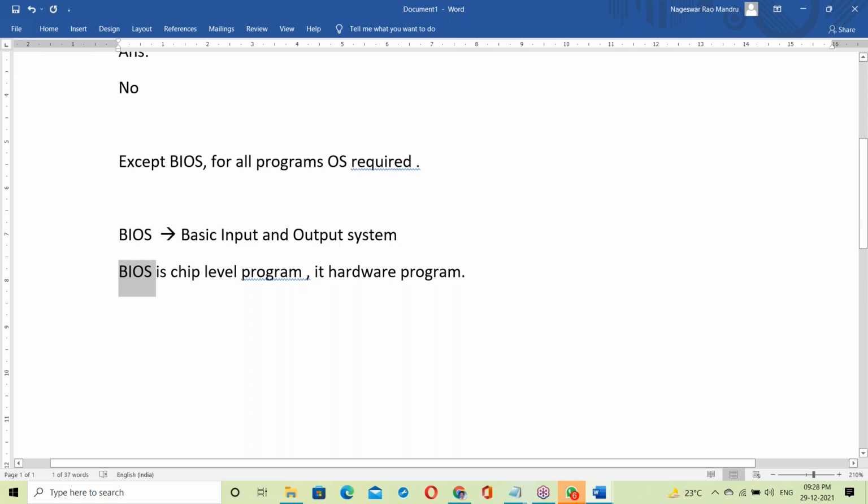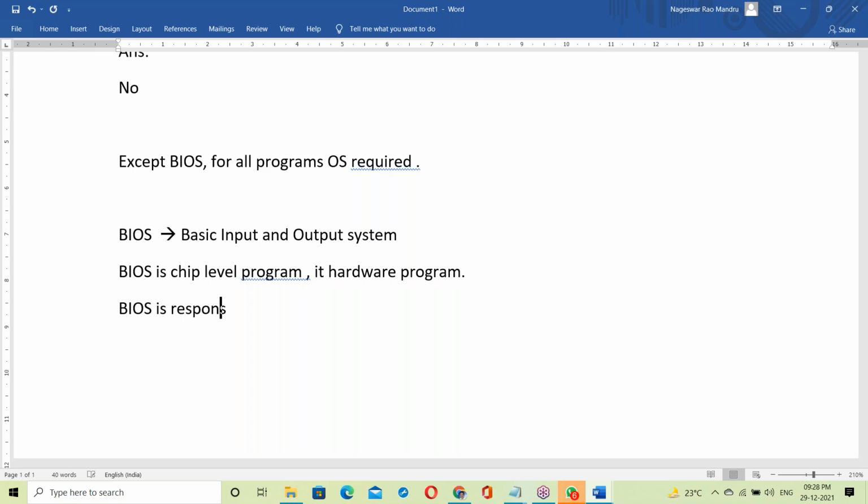BIOS is responsible for the booting process.